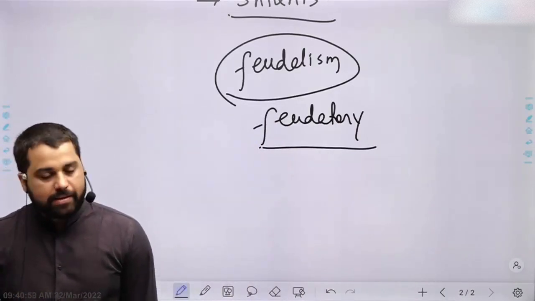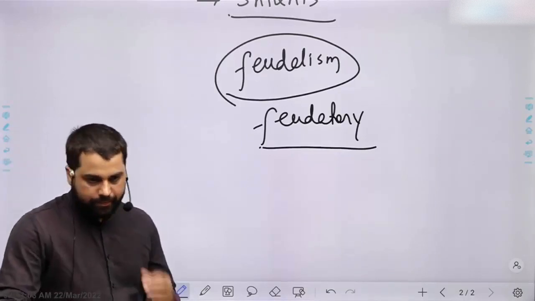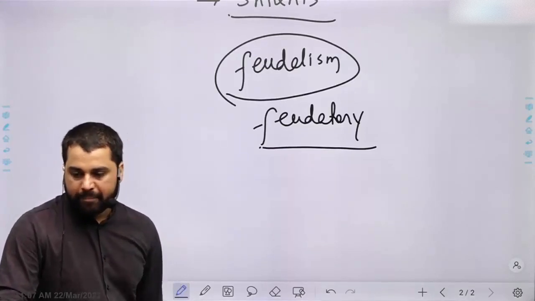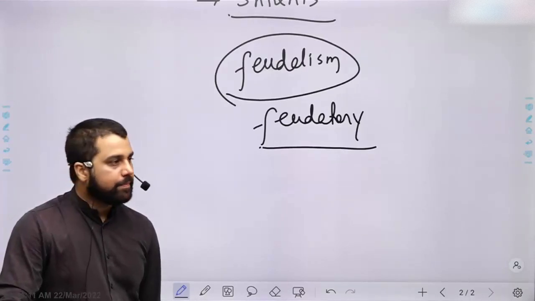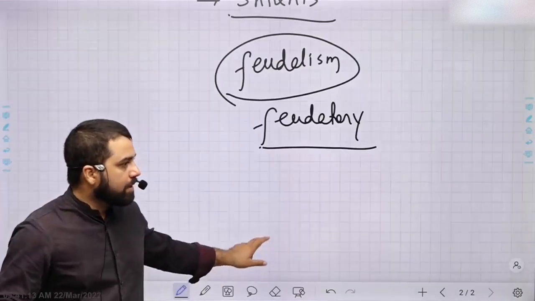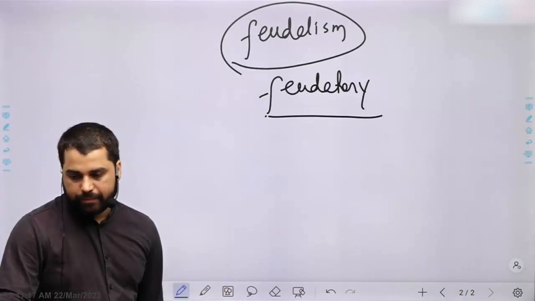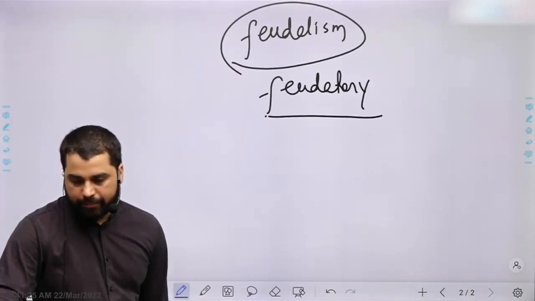There was a clear demarcation of civil and criminal law. In this, write one last point.